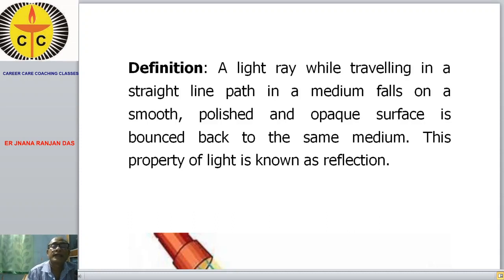When a light ray, while traveling in a straight line path in a medium, falls on a smooth, polished, and opaque surface and is bounced back into the same medium, this property of light is known as reflection.